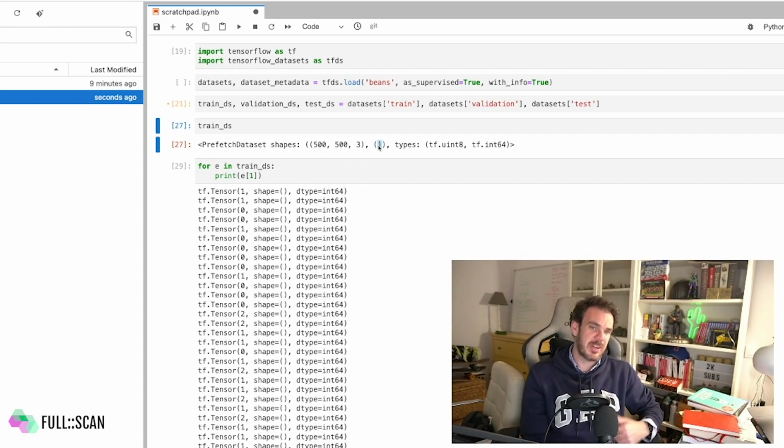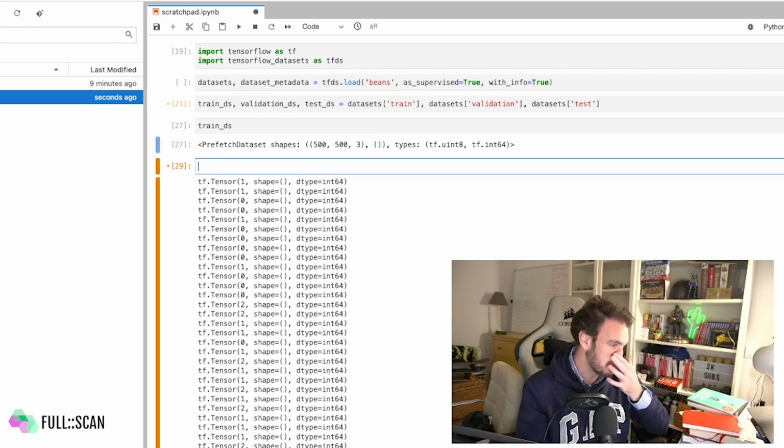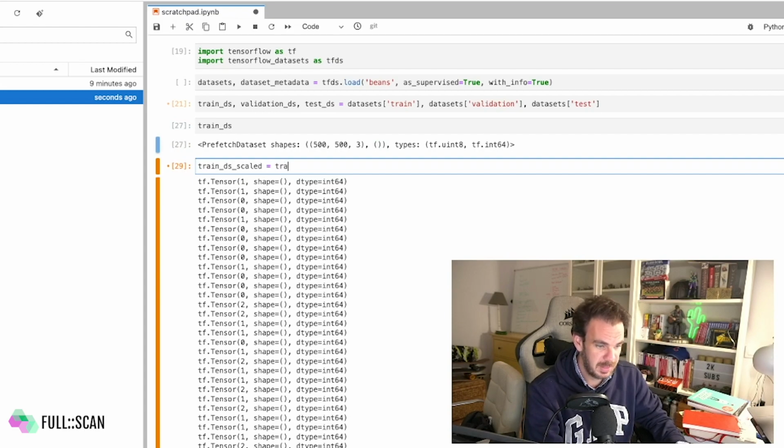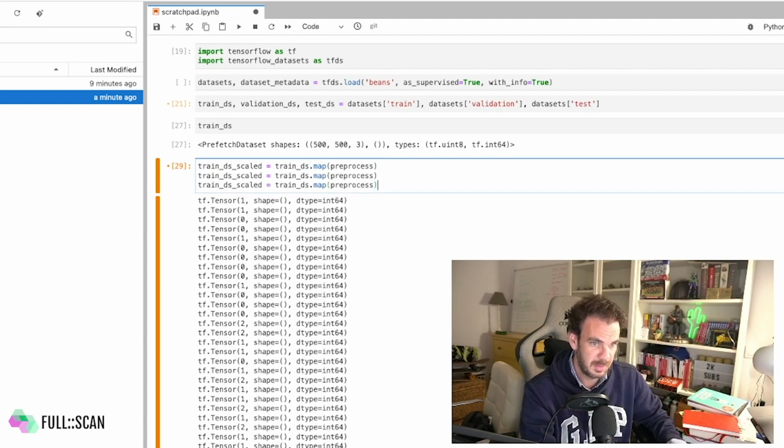So how do we apply a transformation to a TensorFlow dataset? You will need to apply the map function. For that we'll do something like train_ds scaled, which will be train_ds, where we apply a map function. We will see which map function we put here, something like preprocess. We will apply that to the 3 datasets: train, test, and validation.